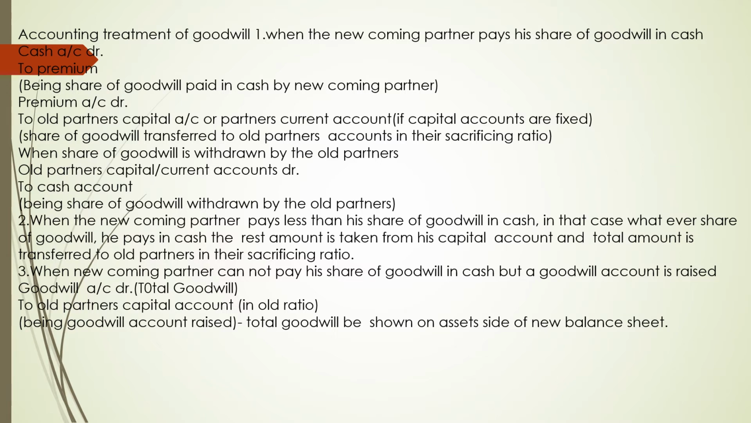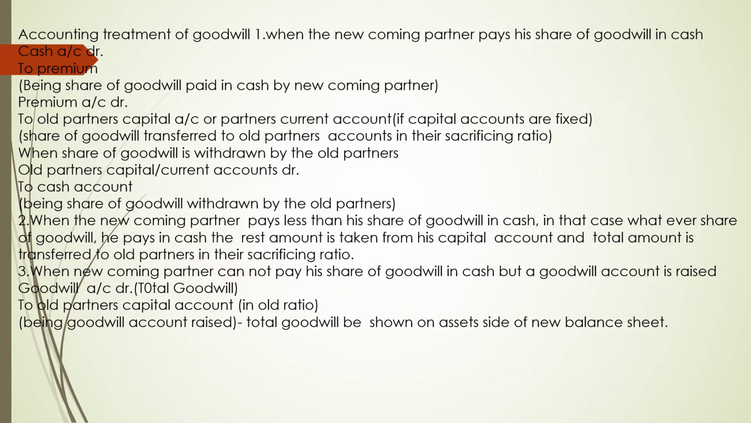Now the next is the accounting treatment of goodwill. When the newcoming partner pays his share of goodwill in cash, cash account debit to premium, being share of goodwill paid in cash by the newcoming partner, to goodwill. Here, when he pays in cash, we also call it premium. So you can write premium or you can write goodwill.